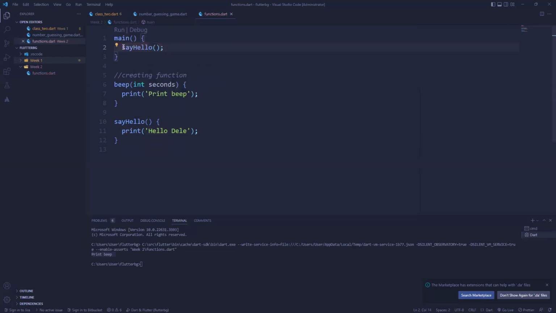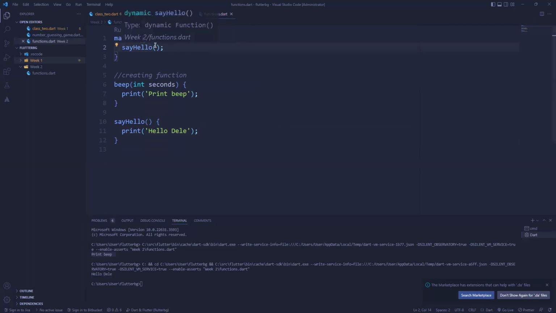Right? So it will give me hello daily when I run this, right? But what if I don't want it to be just daily? I want to be able to pass in a name as an argument, so that it can change. It can be daily, it can be anyone, right? So whenever I want to say hello, the information you need is the person's name.